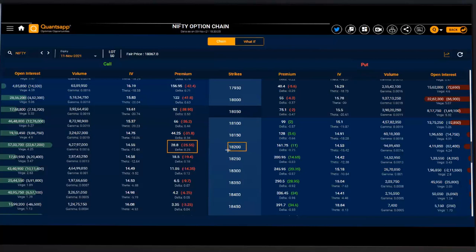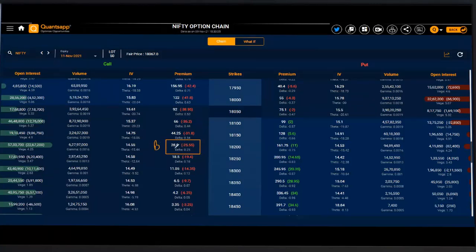18,200, where the premium is quoting around 28.8 rupees, or else I can sell this put option of 18,200, where the premium is quoting around 161, almost 162 rupees. I can either buy a call or sell a put. But now let's understand, if I am buying this call option of 18,200, my maximum risk is the amount of premium which I pay.